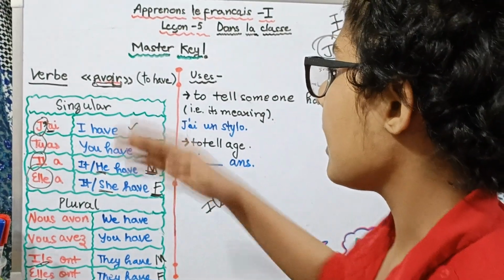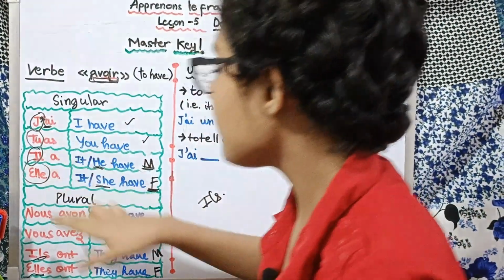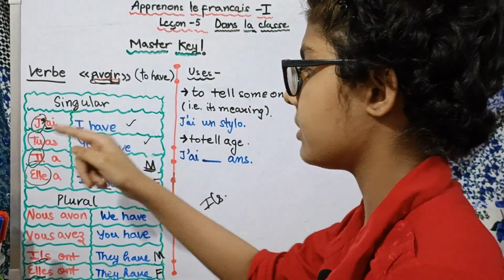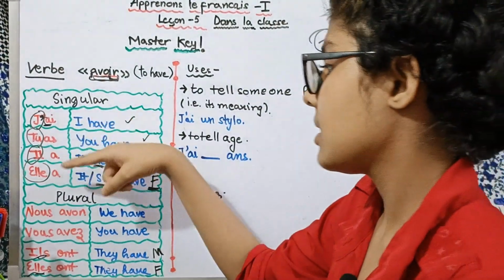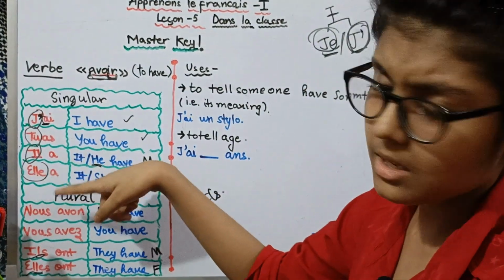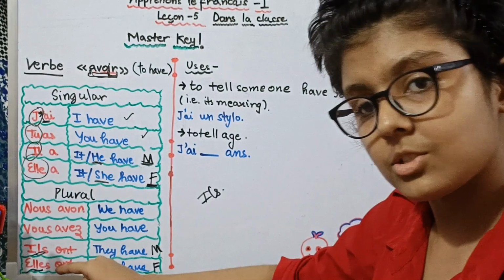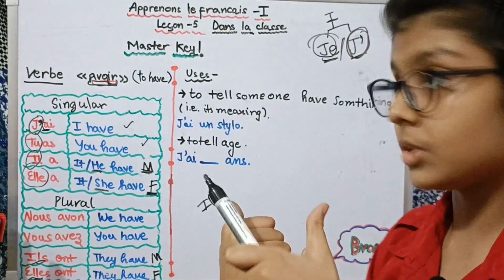So now here we have understood about this, but let me read them one by one for you once again so that you would remember their pronunciation. The first one is j'ai. Then we have tu as, il a, elle a, nous avons, vous avez, ils ont, elles ont. So here we are done with the verb avoir, but now let us go on to the uses.